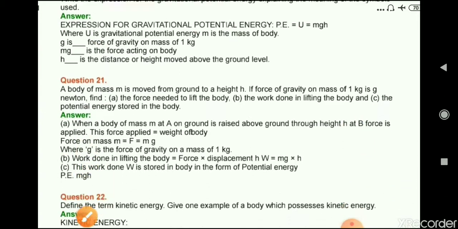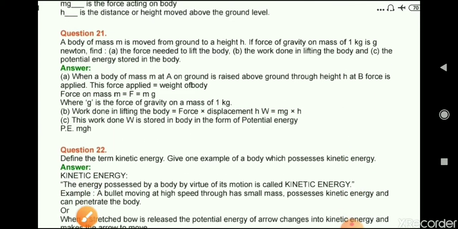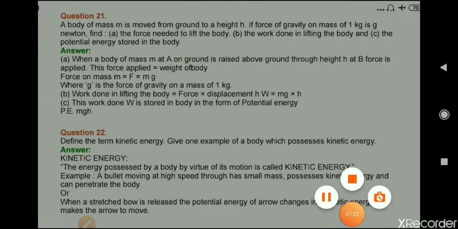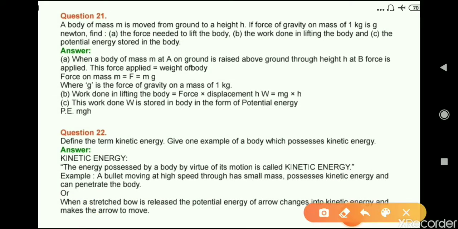Question number 21. A body of mass m is moved from the ground to a height h. If the force of gravity on a mass of 1 kg is g newton, find the force needed to lift the body, the work done in lifting the body, and also the potential energy stored in the body.